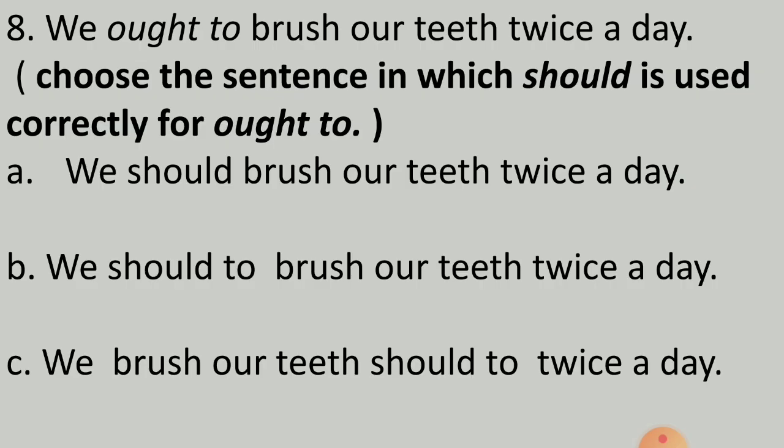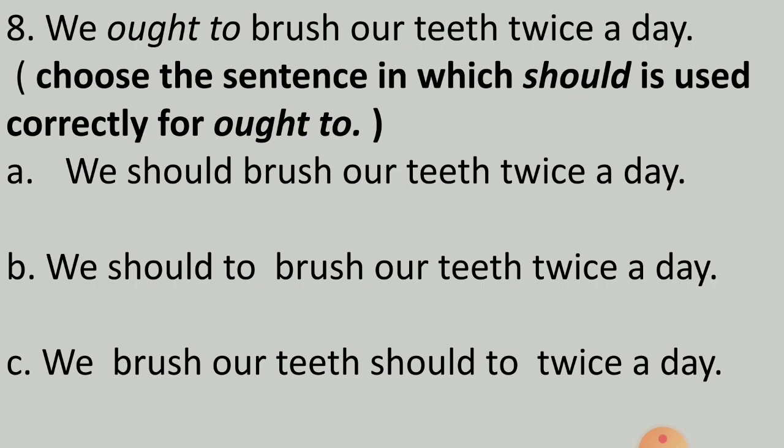Next question. We ought to brush our teeth twice a day. Choose the sentence in which should is used correctly for ought to. Now, here we have studied how to use should for ought to and ought to for should with many examples. Let's see the options.